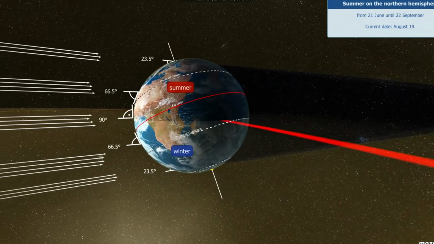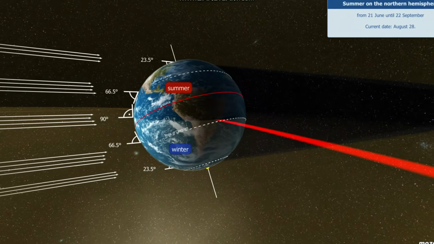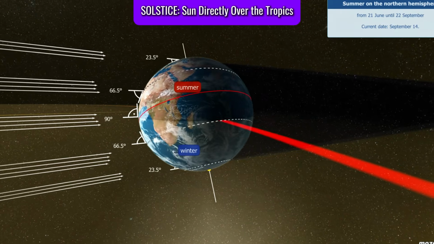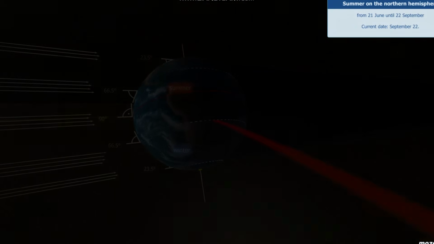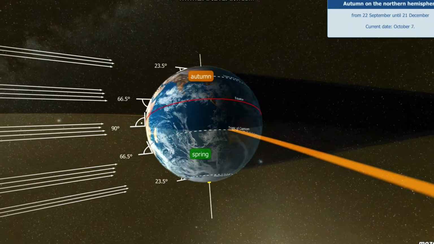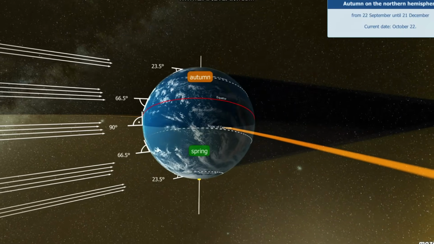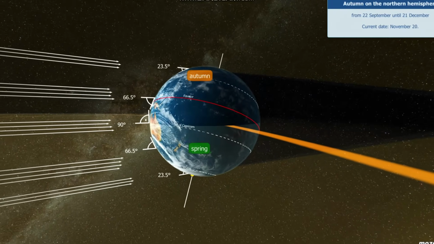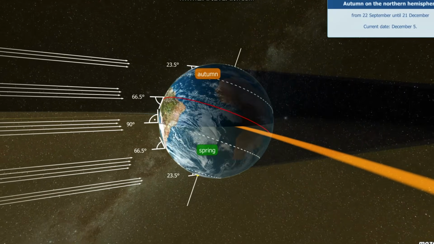Above each tropic, there is only one day every year when the Sun is directly overhead at noon. This is called the solstice. Then, the Sun returns from the tropics, passing lower in the sky and turning back towards the equator. One year is necessary for the Earth to revolve once around the Sun. Therefore, seasons repeat in the same sequence every year.